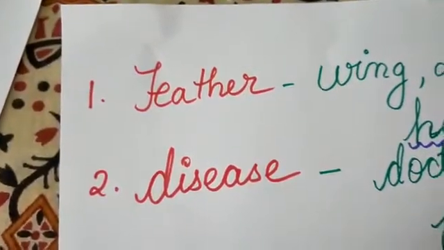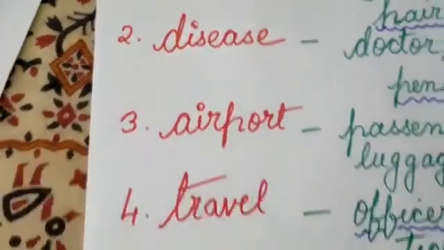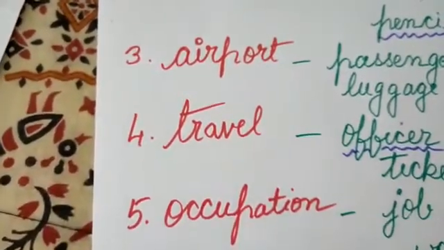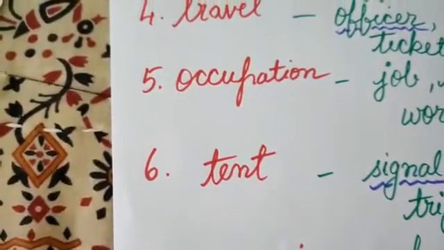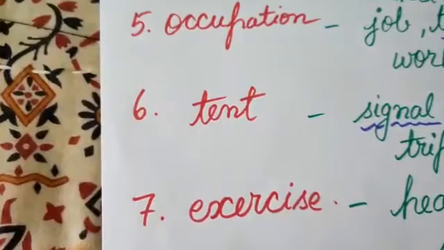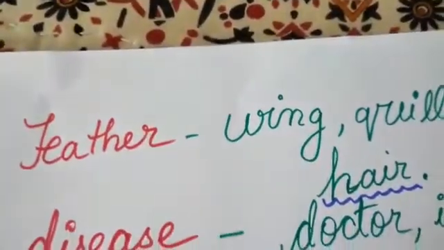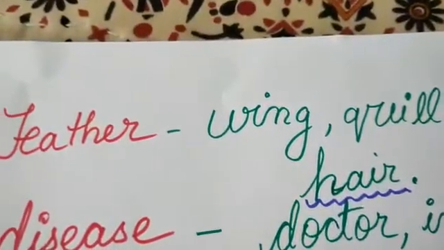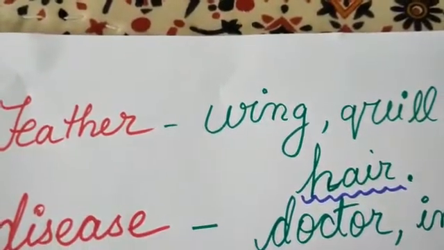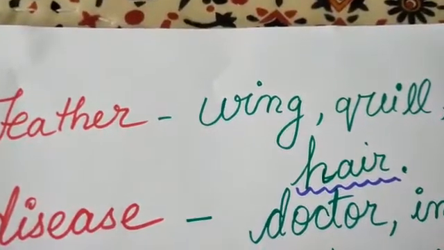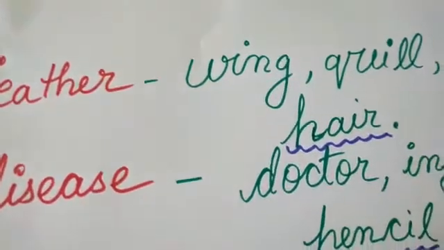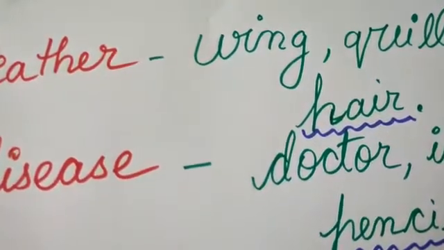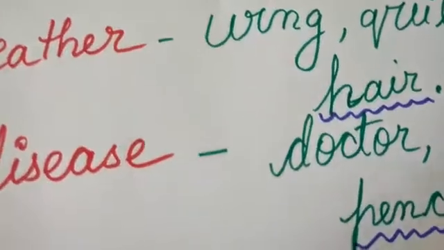Now, first we are going to read the words which are given in red in your book. Feather, disease, airport, travel, occupation, and tent, with exercise at the end. Feather, as an example in your book, is associated with wings of birds and quill. Quill also means feather, but not with hair. So, hair has been underlined.